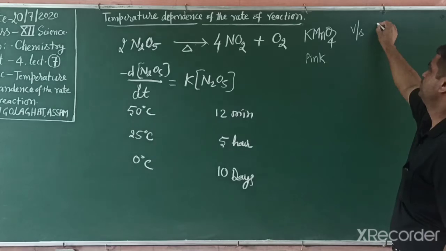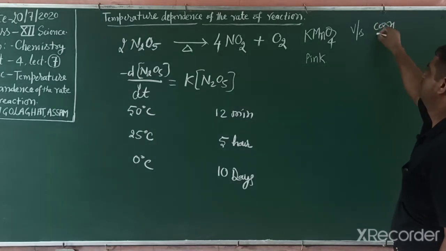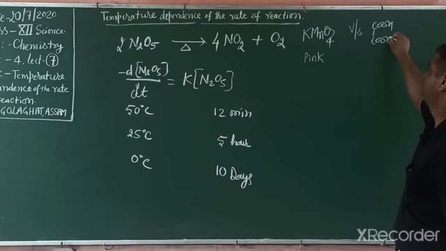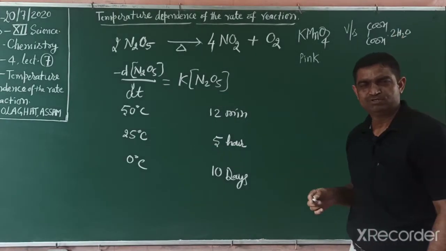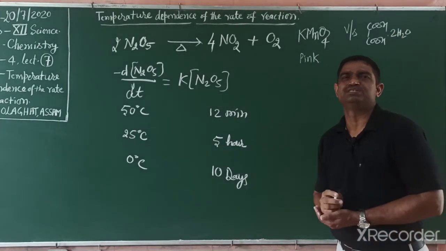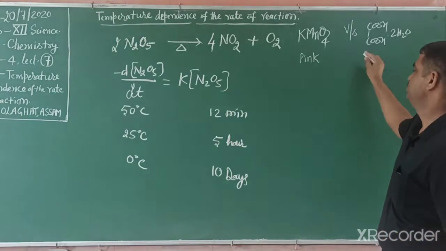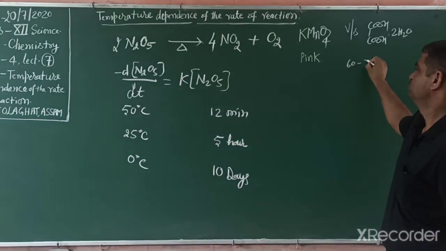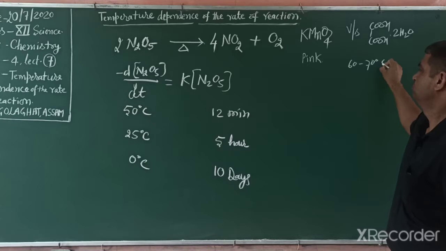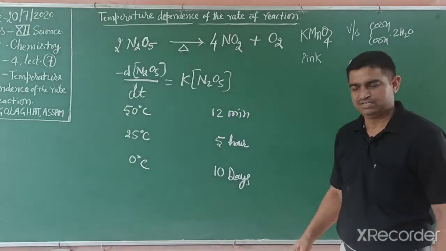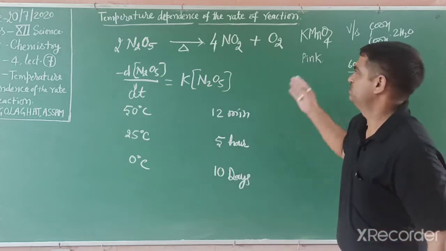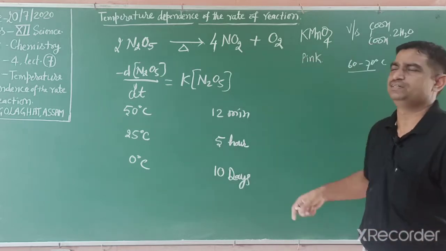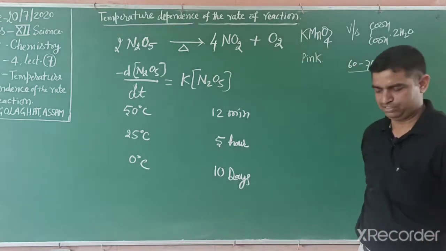Oxalic acid is a dicarboxylic acid with covalent bonds, so this takes time. In that reaction we have to heat to 60 to 70 degrees Celsius so that the reaction occurs faster. If we use a lower temperature, the reaction does not occur easily. So it needs temperature also.